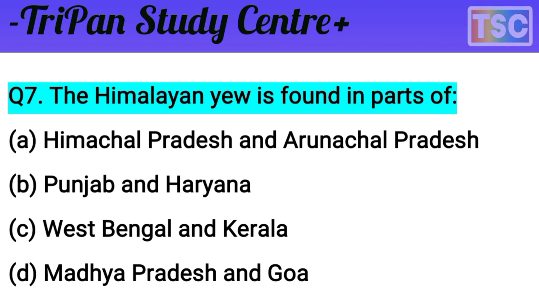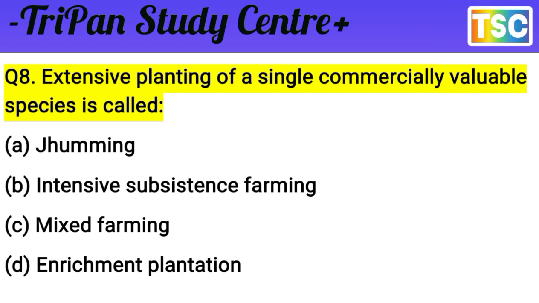Let's see the next question. Extensive planting of a single commercially valuable species is called? This is important for the textbook MCQ. The options are A, Jhumming; B, intensive subsistence farming; C, mixed farming; and D, enrichment plantation. Which option is correct is most important.